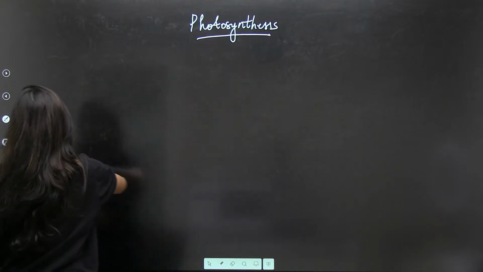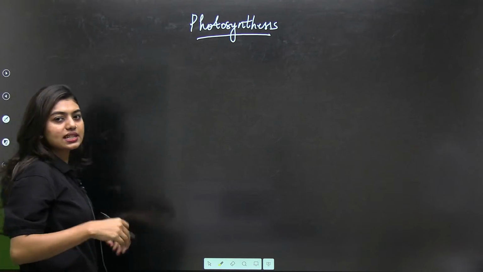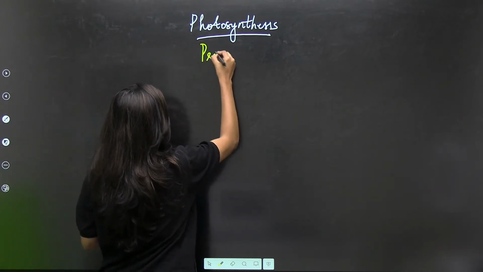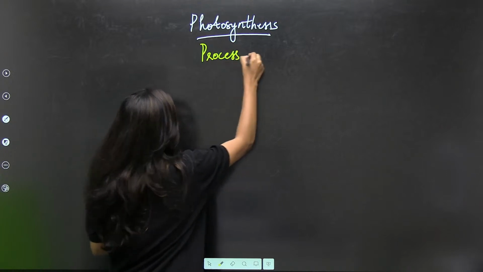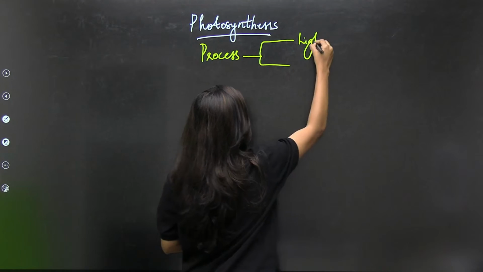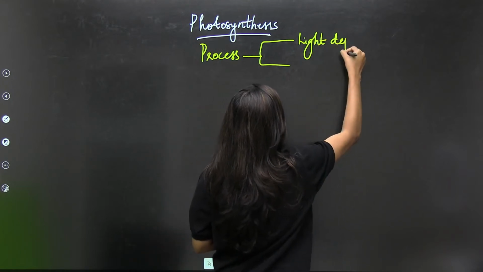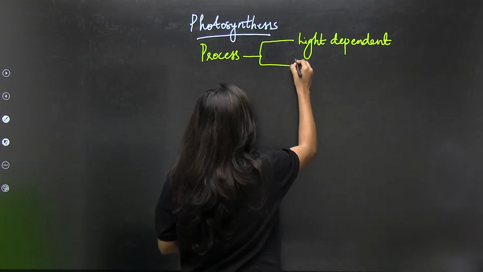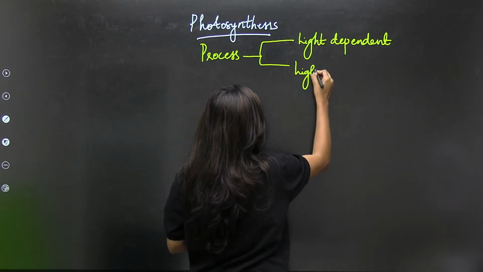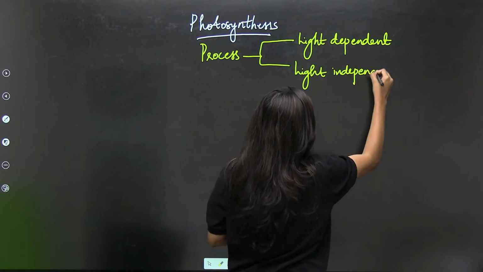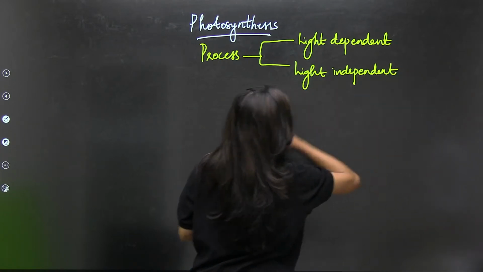Students, photosynthesis. Yesterday we discussed photosynthesis has two processes. What are the processes? They have a light dependent process and a light independent process.